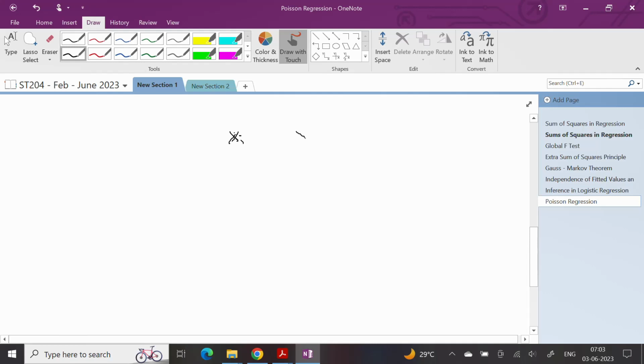So what we will do, suppose I'm sorting my data in the increasing order of x, and the x values are 1.5, 1.5, and so on, and the corresponding values are y1, y2, y3, y4, y5, y6, y7.